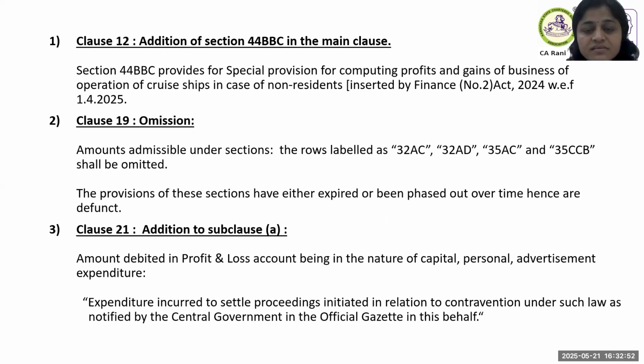The first amendment is on clause 12, where the existing clause didn't have section 44BBC. This 44BBC talks about reporting profits under presumptive basis for a non-resident who is operating a cruise ship. It is 20% of the gross receipts as per the provision. So this one new section they have added to this clause.